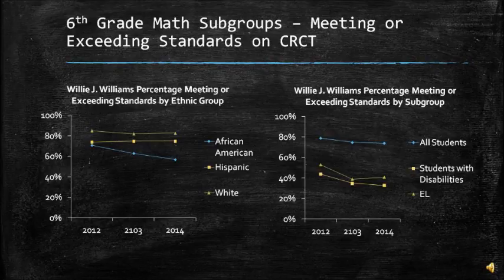the white and Hispanic race has actually stayed pretty steady, while the African American race has gone down. And if you'll look at the graph to the right, we have all students and a breakdown of students with disabilities and EL services, or that receive EL services. And from 2012 to 2013, all three groups had a decrease and either stayed pretty much where they were the next year or had a little bit of an increase. But you'll notice the big dip from 2012 to 2013.